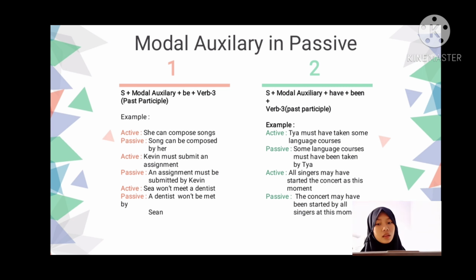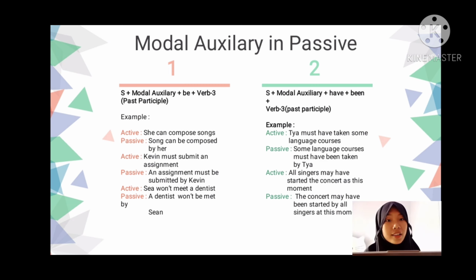The first example is the active sentence. She can compose songs. She is subject in this sentence, so she will be the object of the passive. Can is modal. Compose is verb 1. Verb 3 of compose is composed, and songs is object. Object in active will be the subject in passive. So songs will be the first word in the passive sentence. The passive is songs can be composed by her.